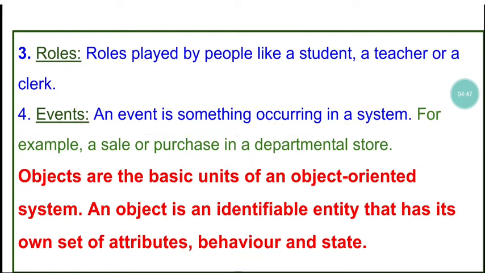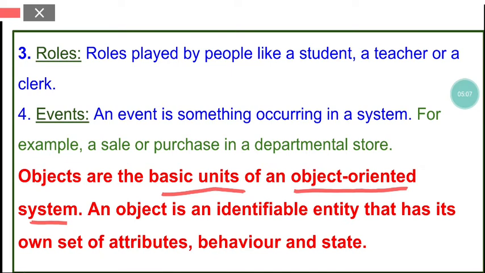Now next, students, objects are the basic units of an object oriented system, or a software made by object oriented programming.